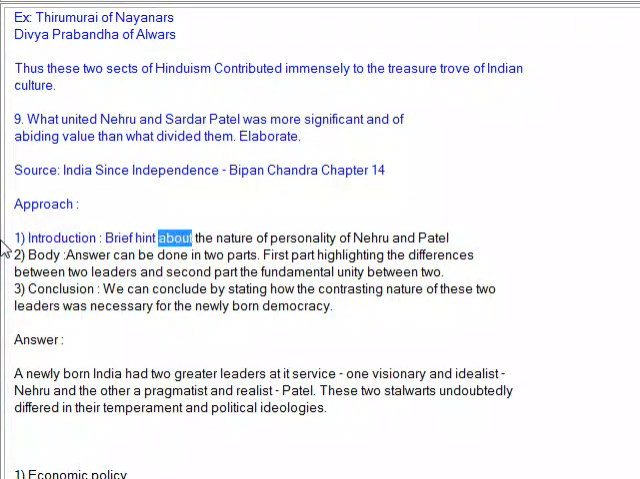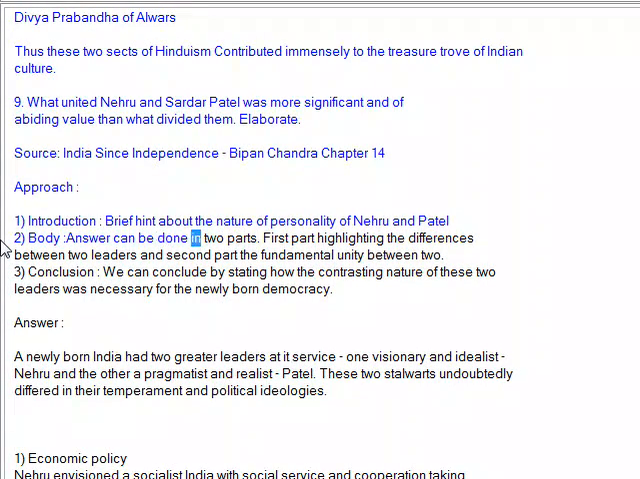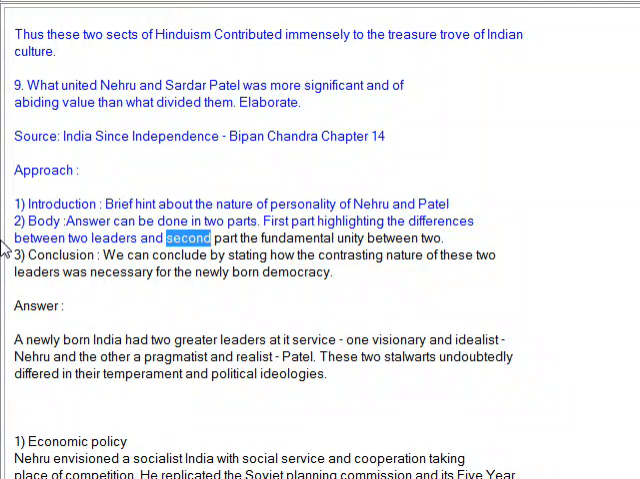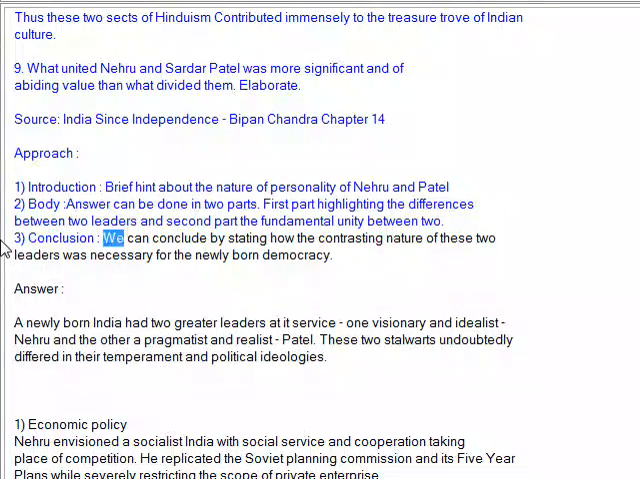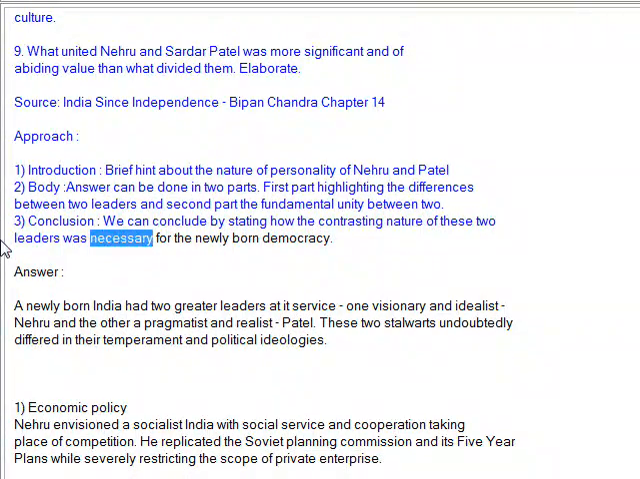Approach: 1. Introduction. A brief hint about the nature of the personalities of Nehru and Patel. 2. Body. The answer can be done in two parts: the first part highlighting the differences between the two leaders, and the second part the fundamental unity between them. 3. Conclusion. We can conclude by stating how the contrasting nature of these two leaders was necessary for the newly born democracy.